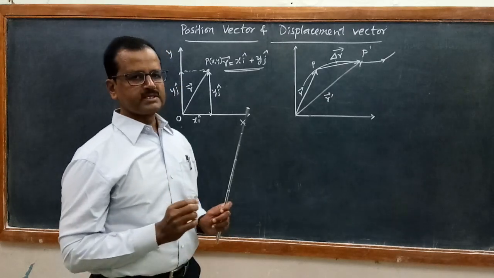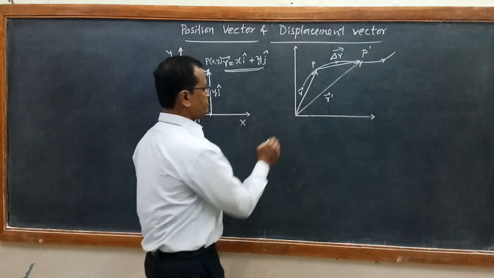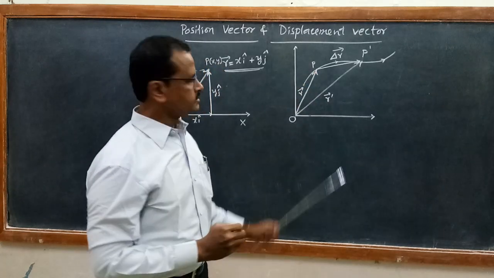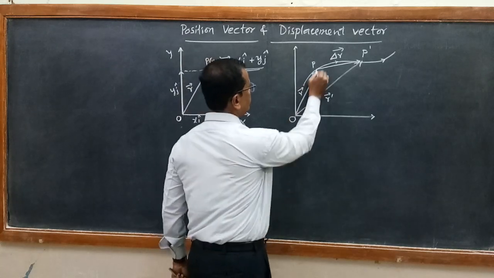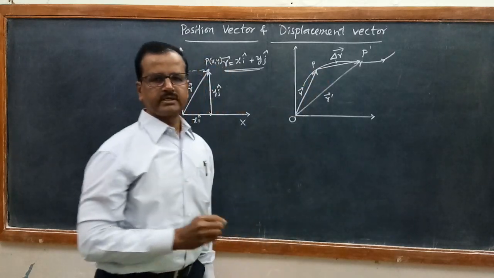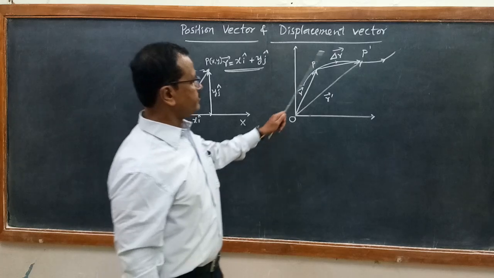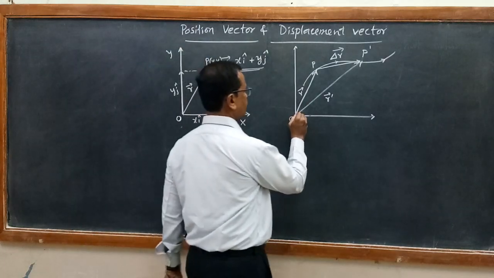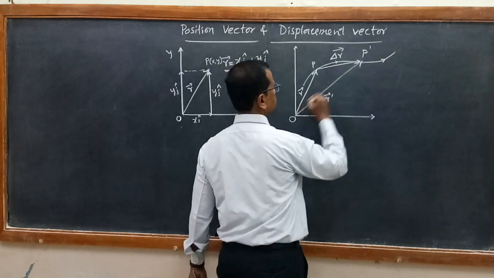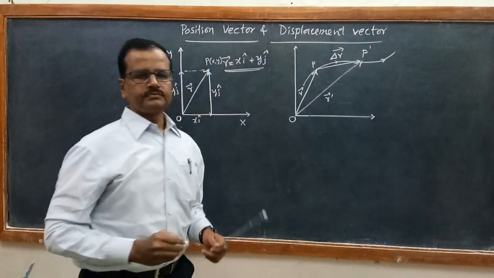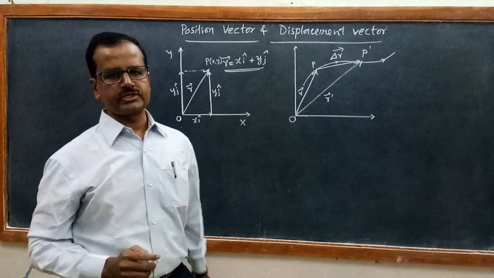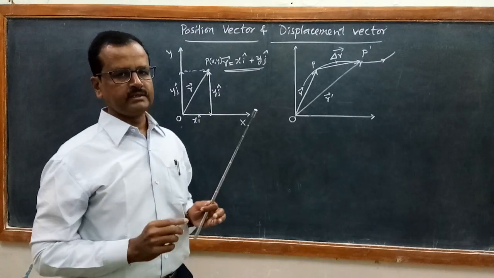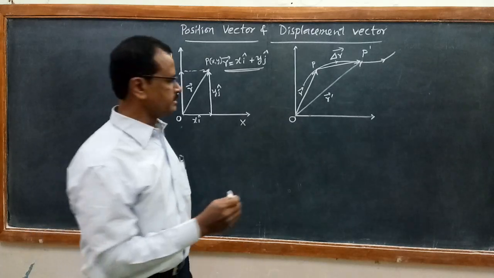So to find the displacement of the particle, I should first draw the initial position vector. See here, the OP vector gives you the initial position vector R. Then the final position vector after time t: if you draw from O to P dash, that gives you the final position vector R dash. Then, according to the definition of displacement, we now define the displacement vector.